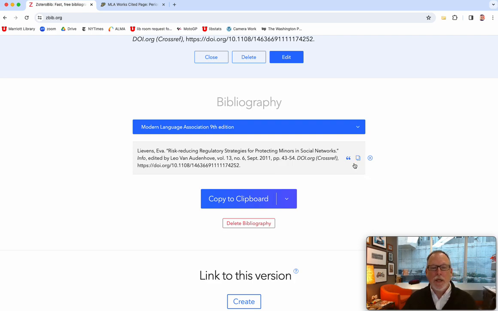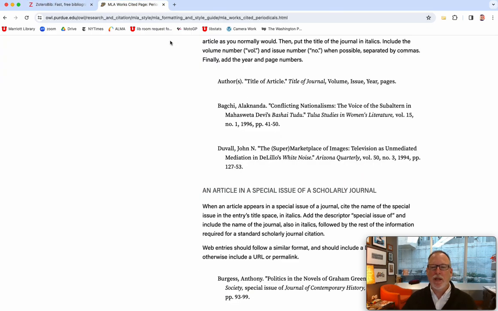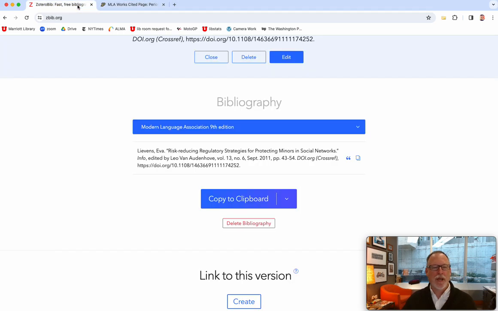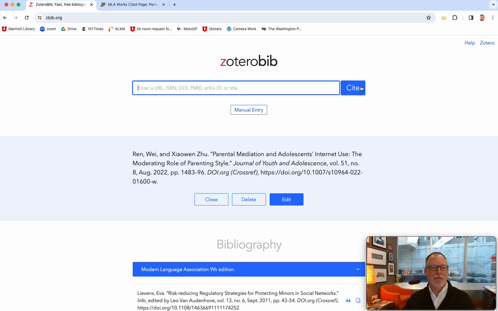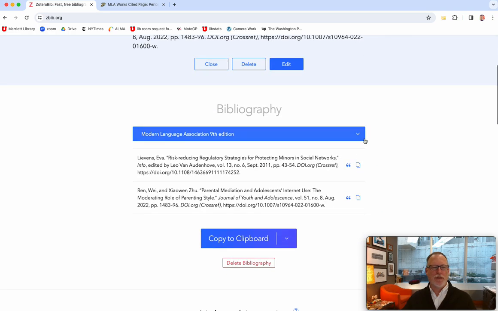So is that correct? You can go back and check here. So you can go back and forth as a reference. Here's the cool thing that ZBib does: you can go in and you can do any number of things. So yeah, that was a scholarly article. There's another one. And all of a sudden you have two articles there. And you can change the style as you go.